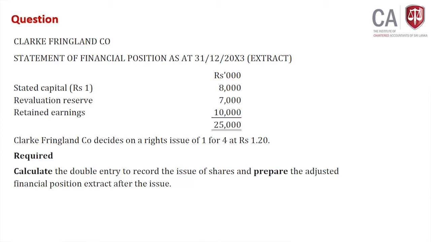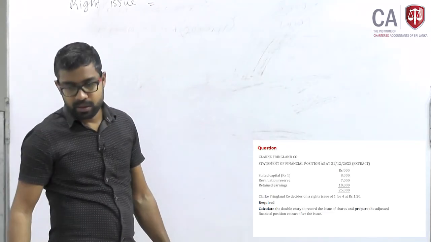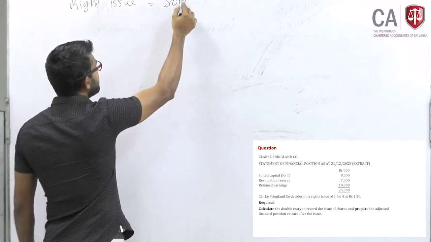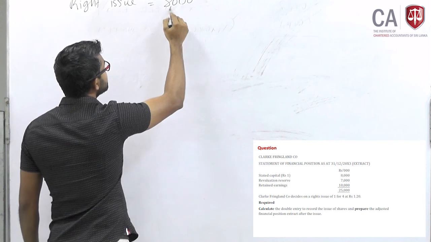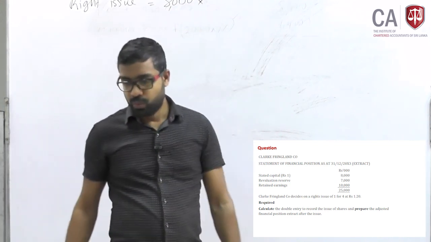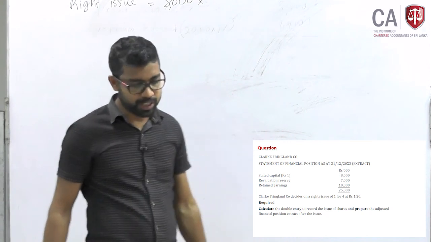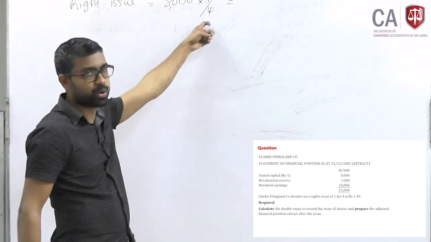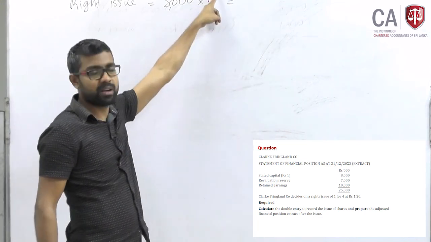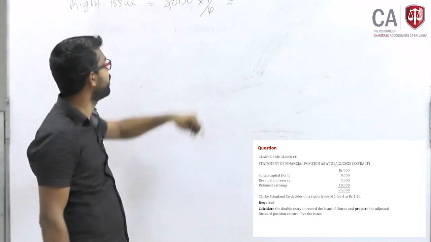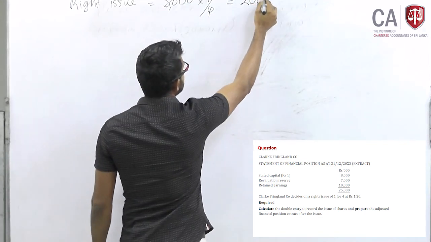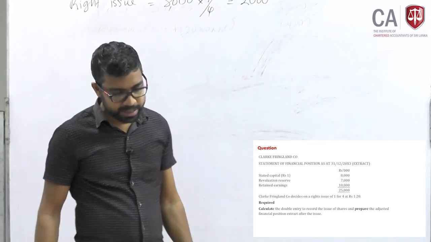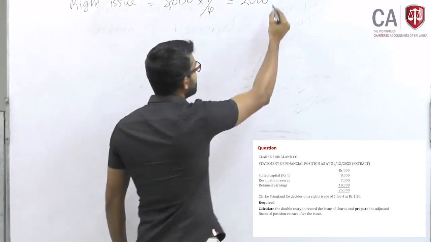So what you need to do? You have to first calculate the rights issue. How many shares right now do you have? 8,000 shares, each 1 rupee. We are issuing one share for 4 shares. This ratio is also very important to understand. For each 4 shares, one share they are going to issue, which means 1/4. So 2,000 shares they are going to issue, 2,000 shares at a rate of 1.2.